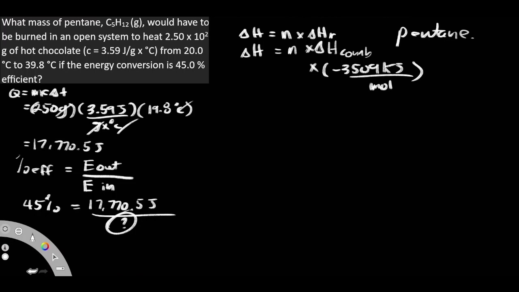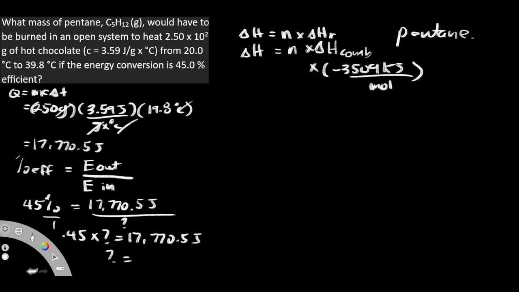We know that it's only 45% efficient, and we're trying to find our E input. Our E input is literally that. It's our delta H, the amount of energy that is being released from the system. So if I find my question mark over here, this means that this is our delta H. So what I'm going to do is figure out what our 0.45 is. Our 0.45 multiplied by our question mark is equal to 17,770.5 joules.